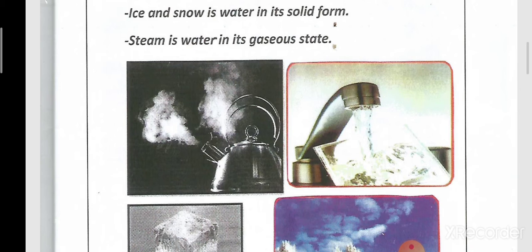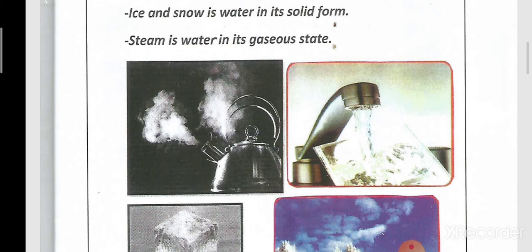Liquid, solid, gas. Liquid like what? We said liquid like the water that's coming from the river, or that is found in the oceans, in the sea, or in the lakes, and even the rains. All of them are water in the liquid state. Solid form like what? Solid form like the ice and the snow. Gaseous state like what? It's like the steam, or we call it water vapor.